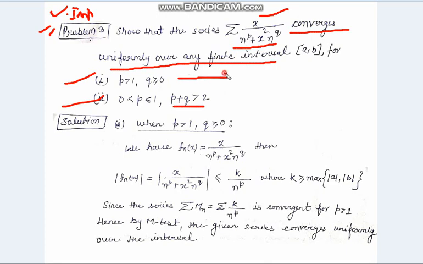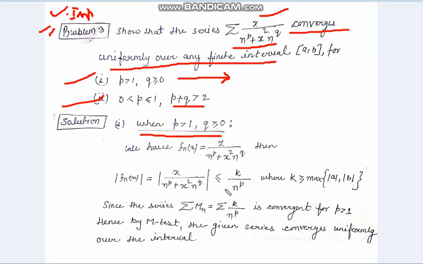So we will take the first case, when p is greater than 1 and q is greater than or equal to 0. Here we have f_n(x) equal to x upon n to the power p plus x square n to the power q, and its mod value is mod of x upon n to the power p plus x square n to the power q.